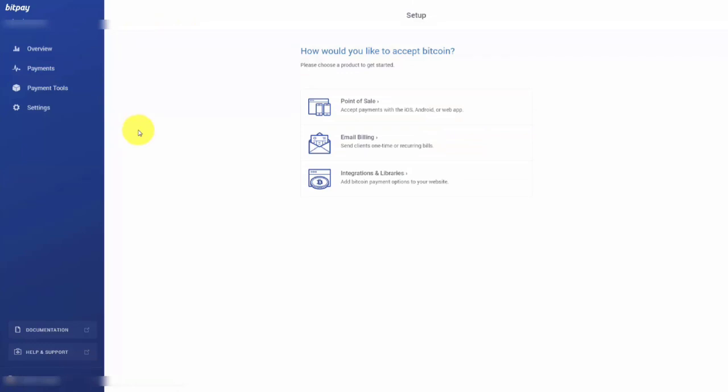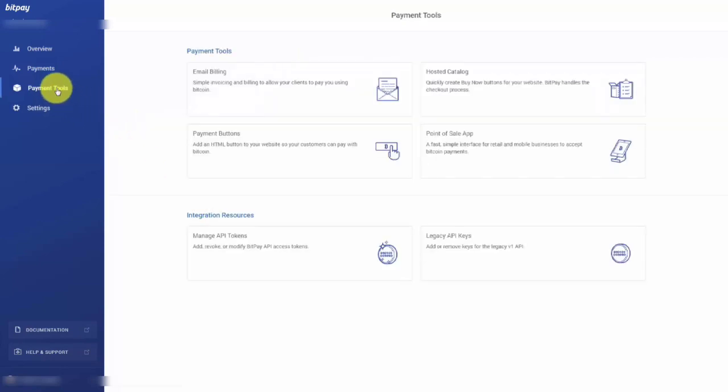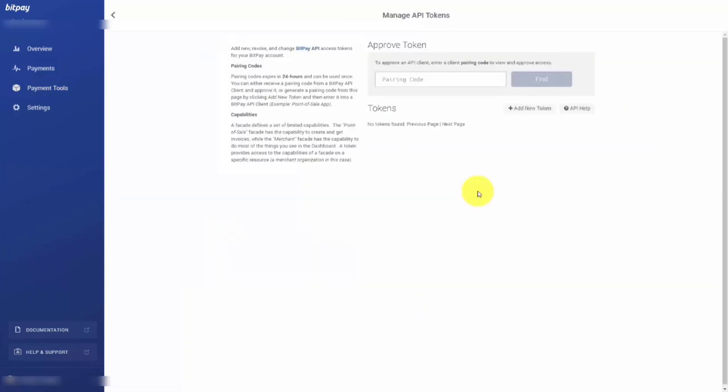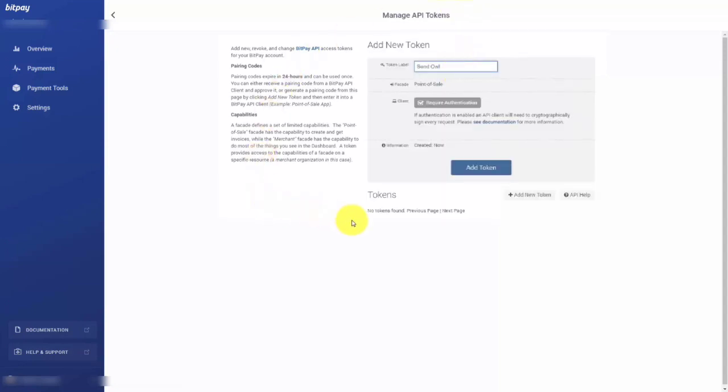Now what we need to do is get the pairing code so that we can take that pairing code back and place it inside of our SendOwl account. You will then click the Payment Tools link. It'll bring you to this page. You will then click Manage API Tokens. Once you get to this page, you are going to click Add New Token. You'll then come to this screen that says Add New Token.